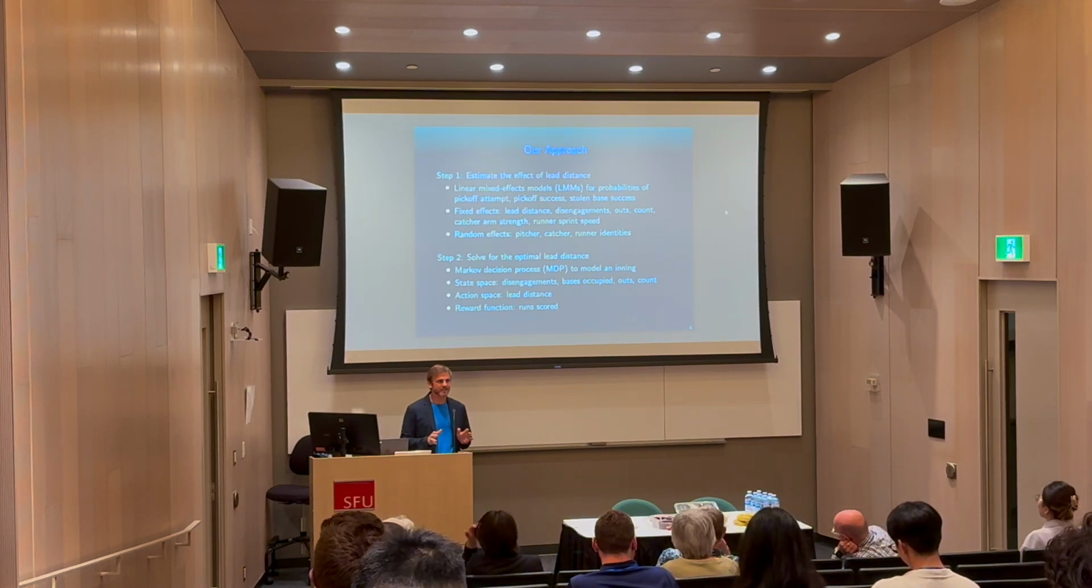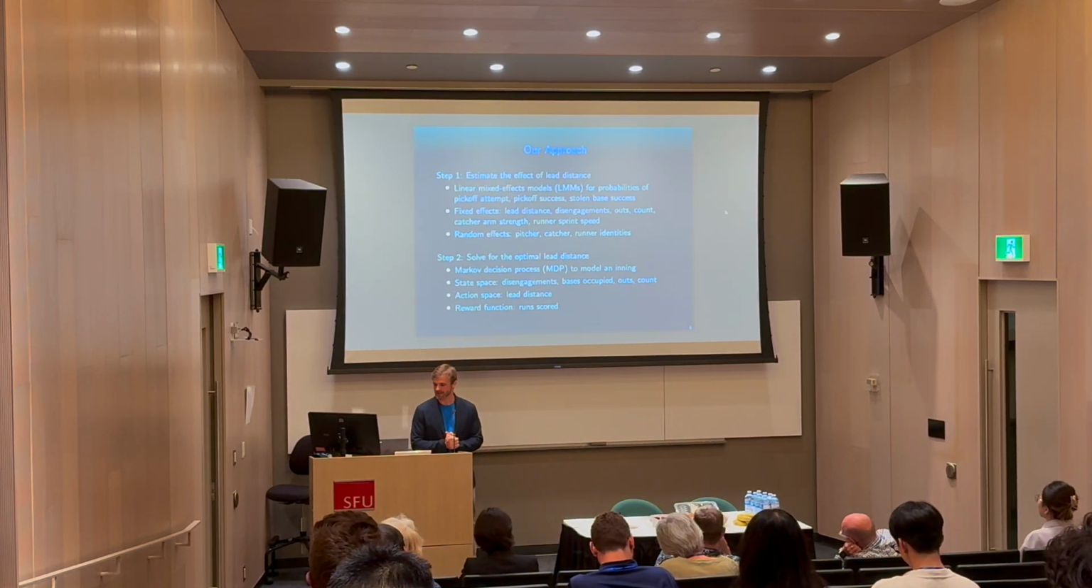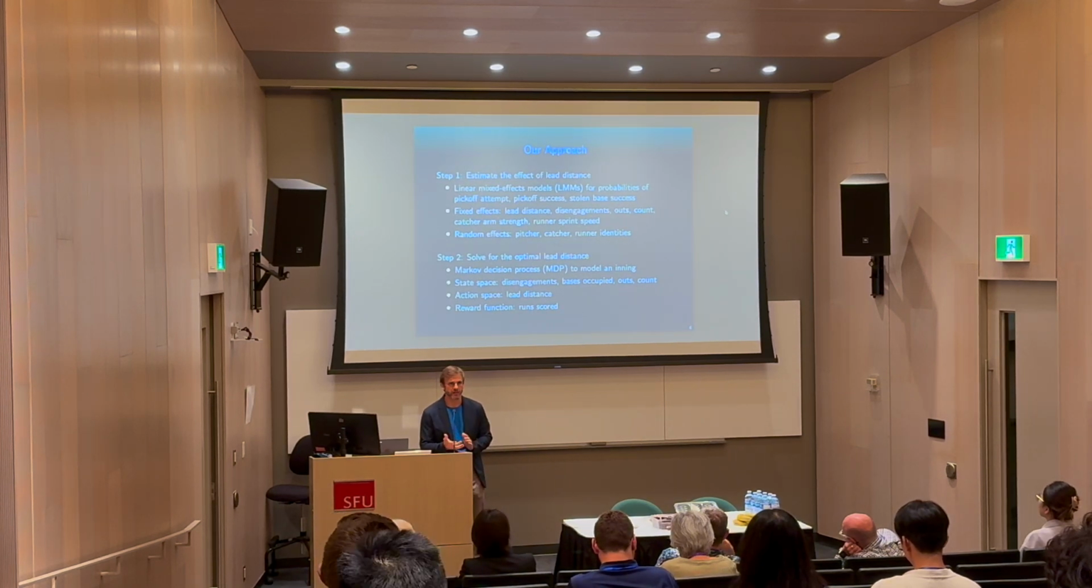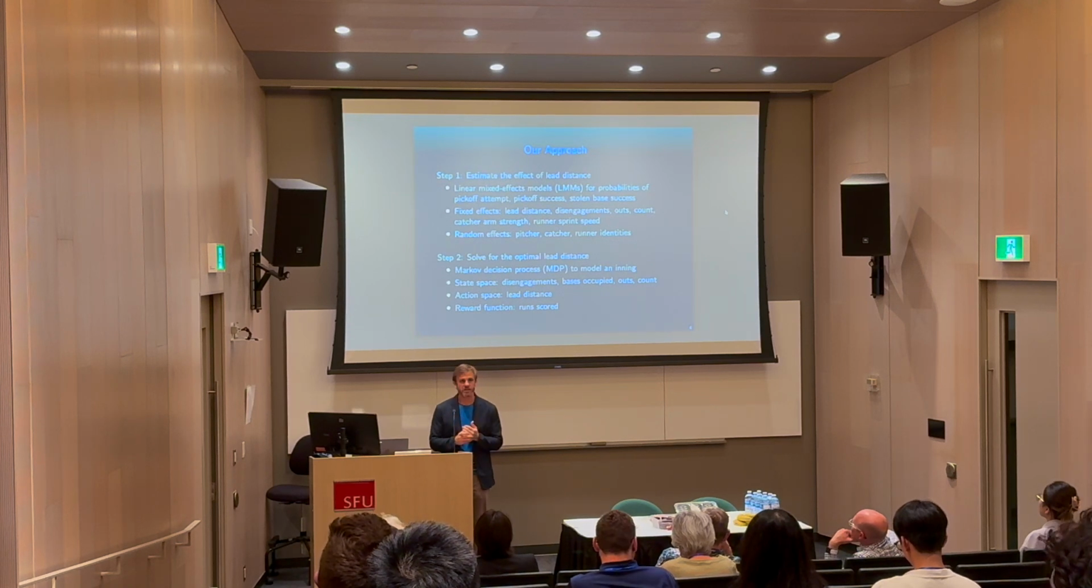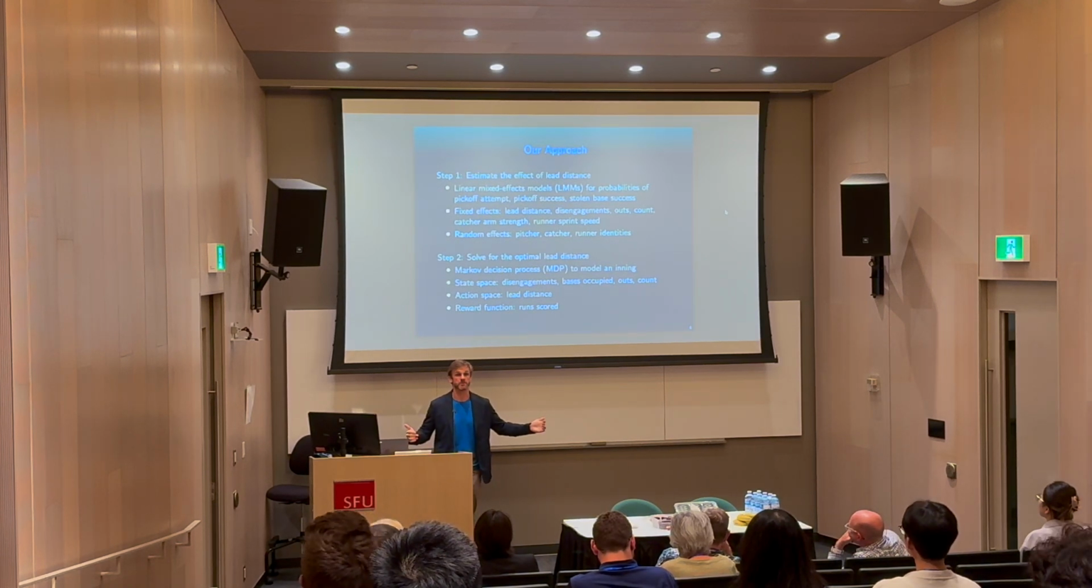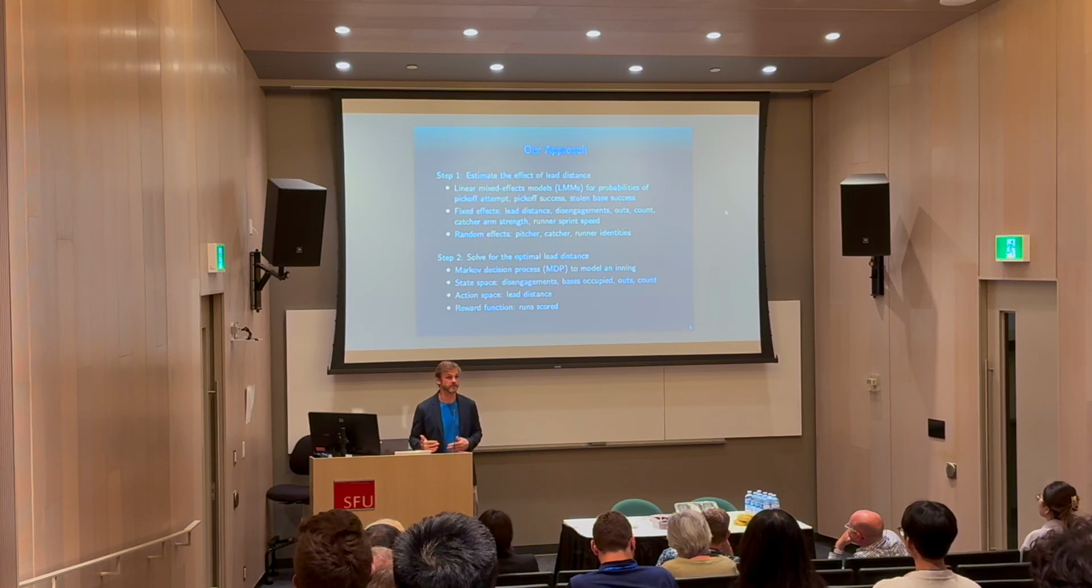Okay, so we model the inning. The state space is the number of past disengagements, which bases are occupied, how many outs, and what the ball strike count is. And our action space is the lead distance chosen by the runner, anywhere from 0 feet to 20 feet.